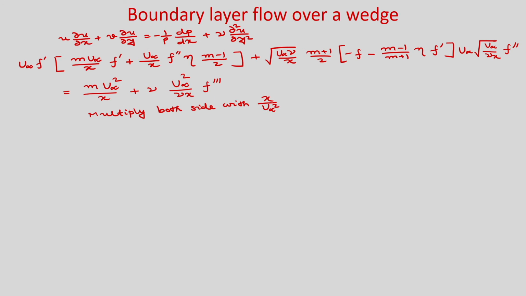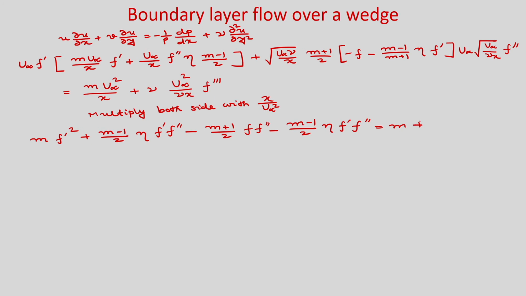Okay. So, if you do it, you will get m f prime square plus (m minus 1) by 2 eta f prime f double prime minus (m plus 1) by 2 f f double prime minus (m minus 1) by 2 eta f prime f double prime is equal to m plus nu will get cancelled, okay, and you are multiplying with x by u infinity square.